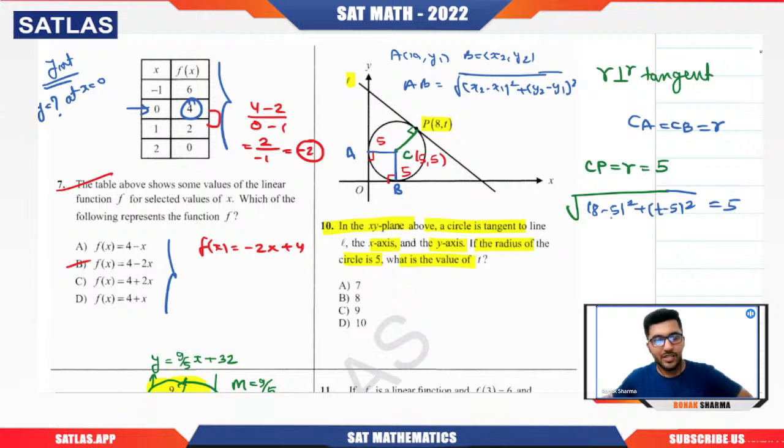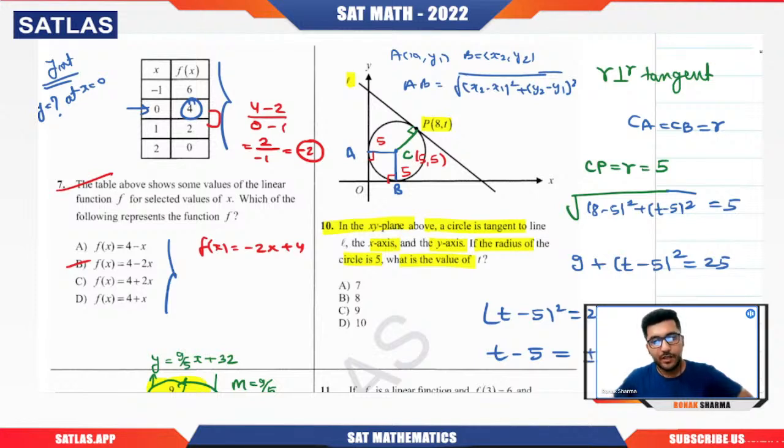So 8 minus 5 is 3, 3 squared is 9. So 9 plus (t minus 5) whole squared should be 25. So (t minus 5) squared is what? 25 minus 9, that is 16. If we take the square root on both sides, t minus 5 will be equal to plus or minus 4, because the square root of 16 is this.